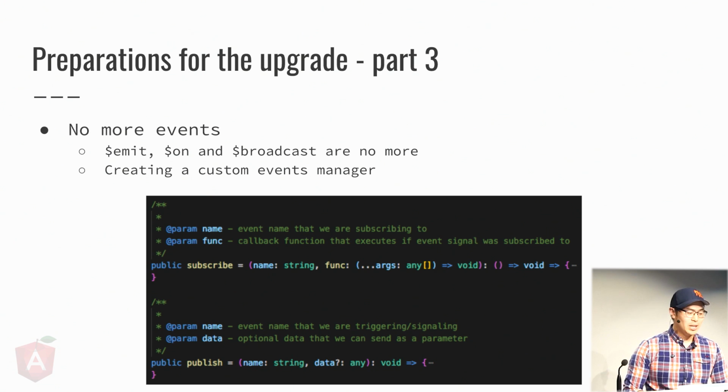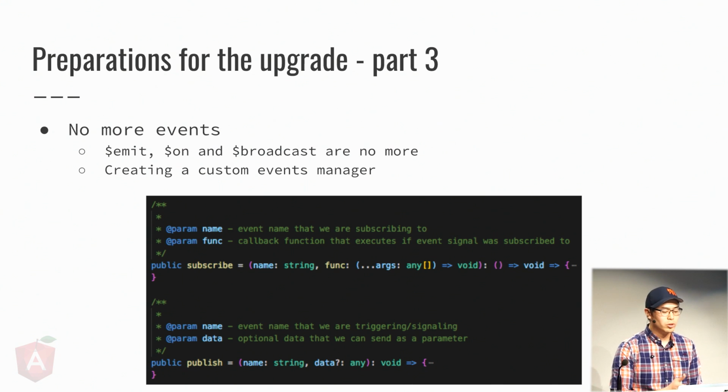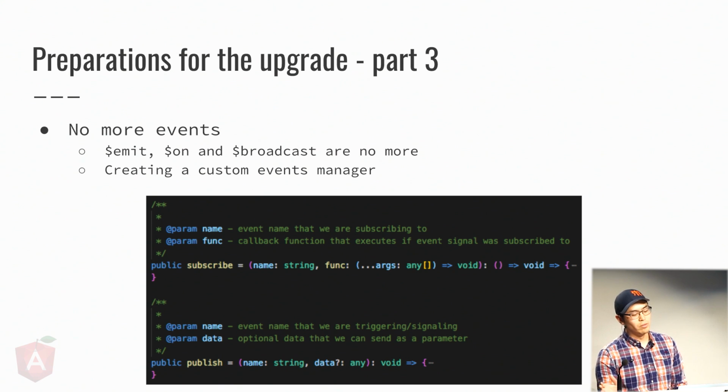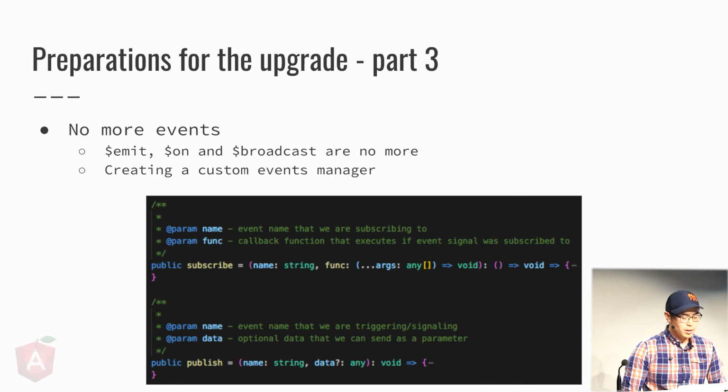So on the screen, you can see that we have a simple publish and subscribe function, and it'll take in a custom event. What you may not see is that there's no ability to do broadcast and emits, and that's done on purpose. In AngularJS, the best practice is that they recommend that you subscribe and broadcast on root scope. That way that event doesn't have to travel through all the different levels of your application. This ends up being a lot more performant, and yeah, if your code is already structured in such a way, then you can pretty much use our events manager implementation and use it in production today.